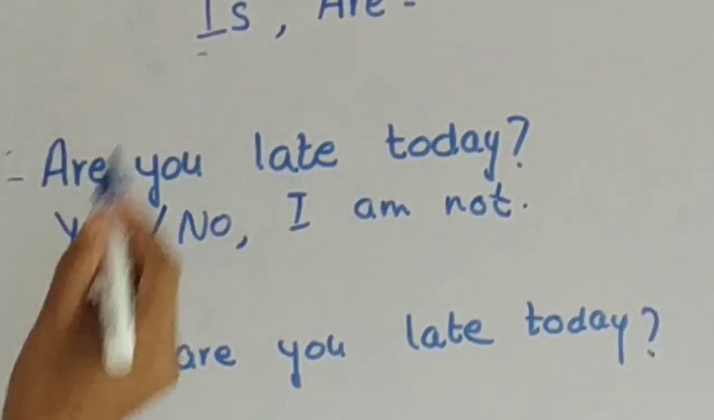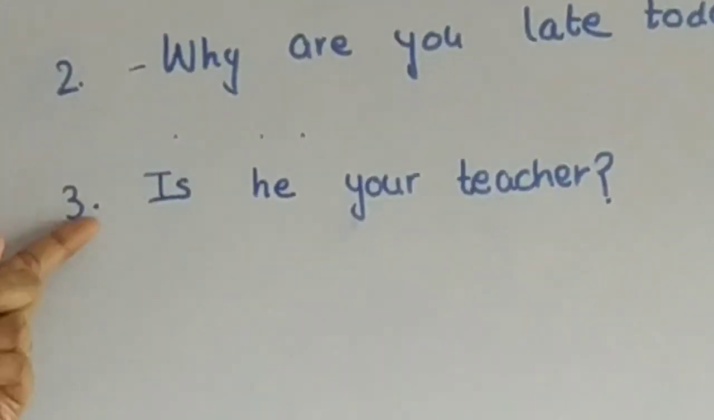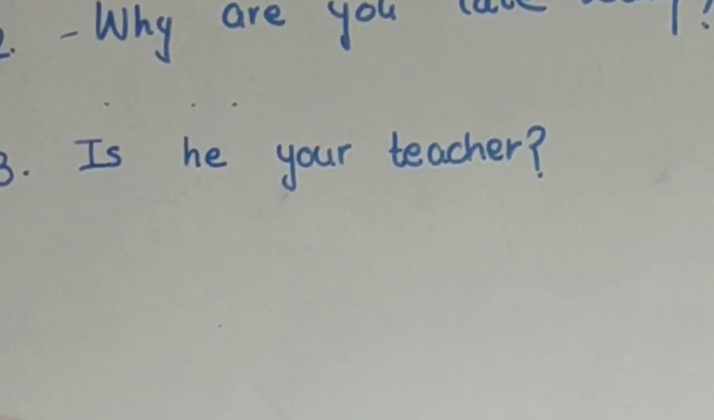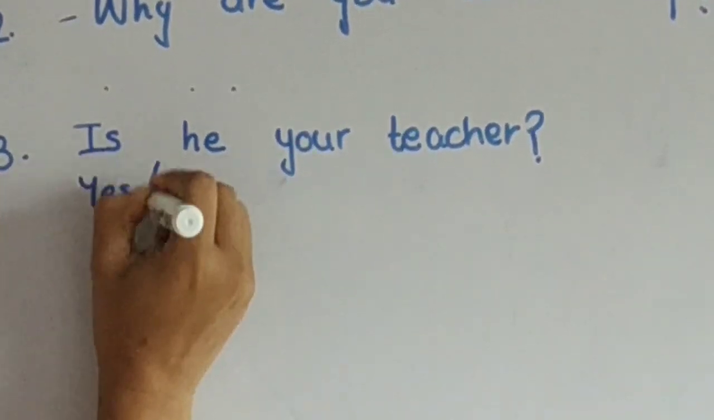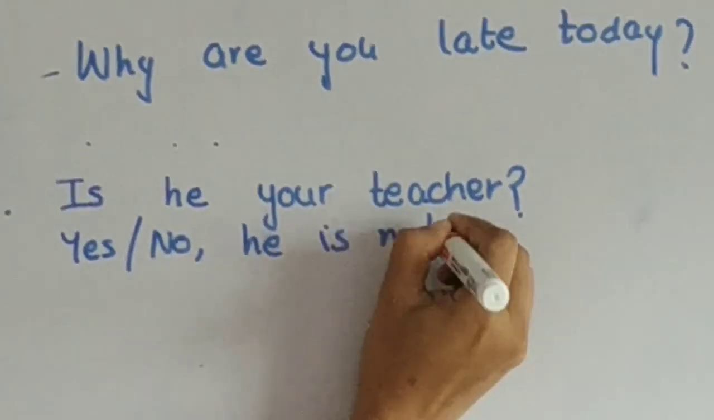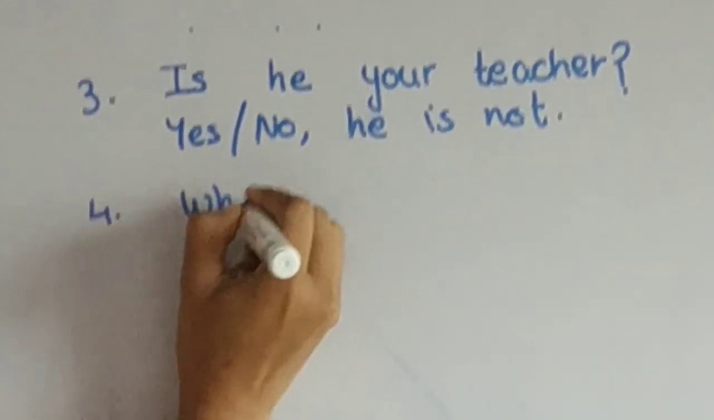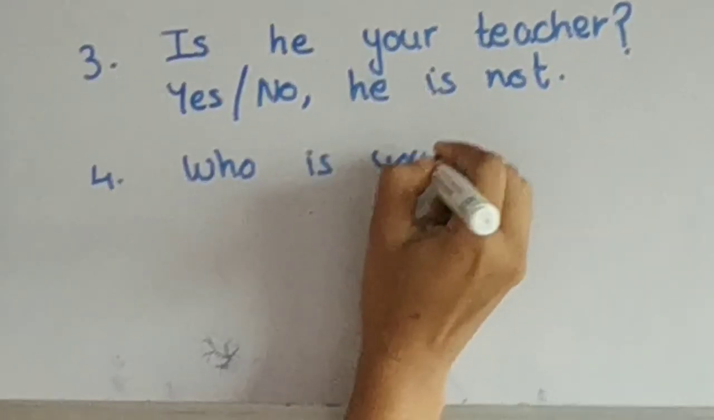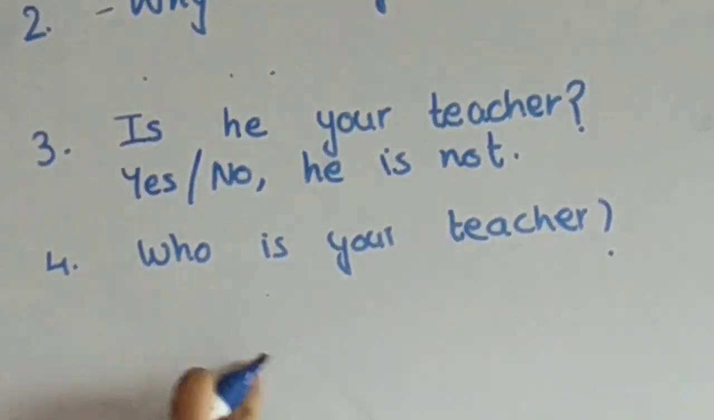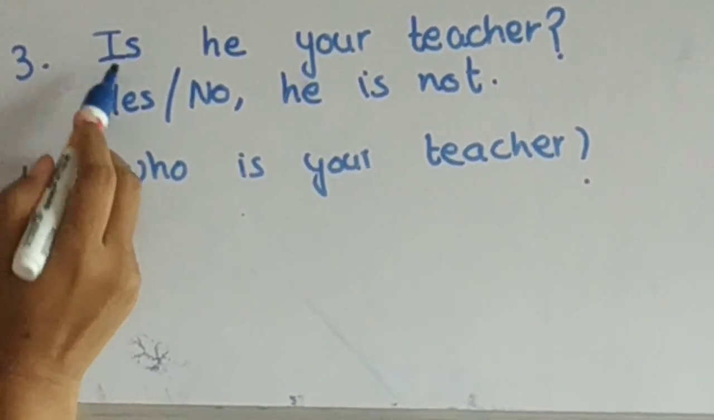Now the next one, let's see with is. Look here, number 3. Is he your teacher? Your answer can be yes or no again. Yes or no. He is not. But if I ask you, who is your teacher? What do you have to do? You have to write in detail the teacher's name and all.